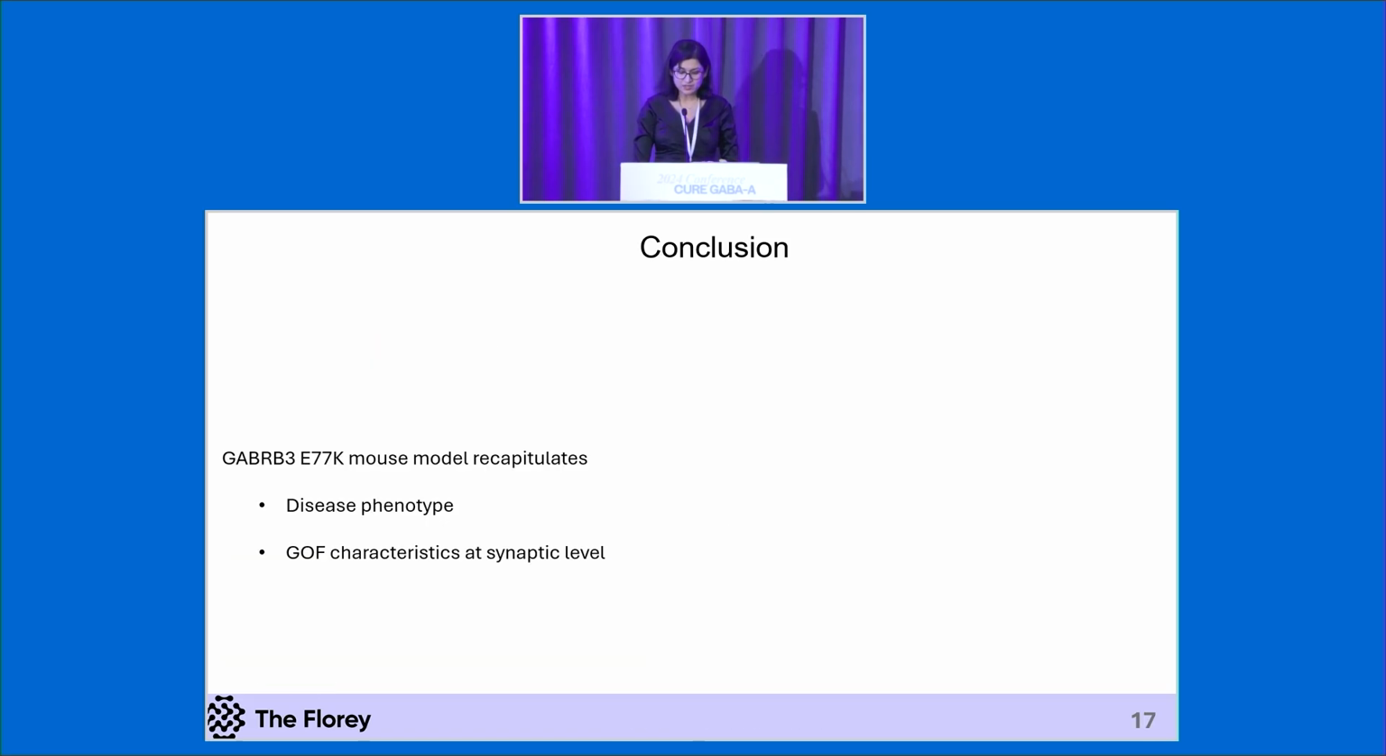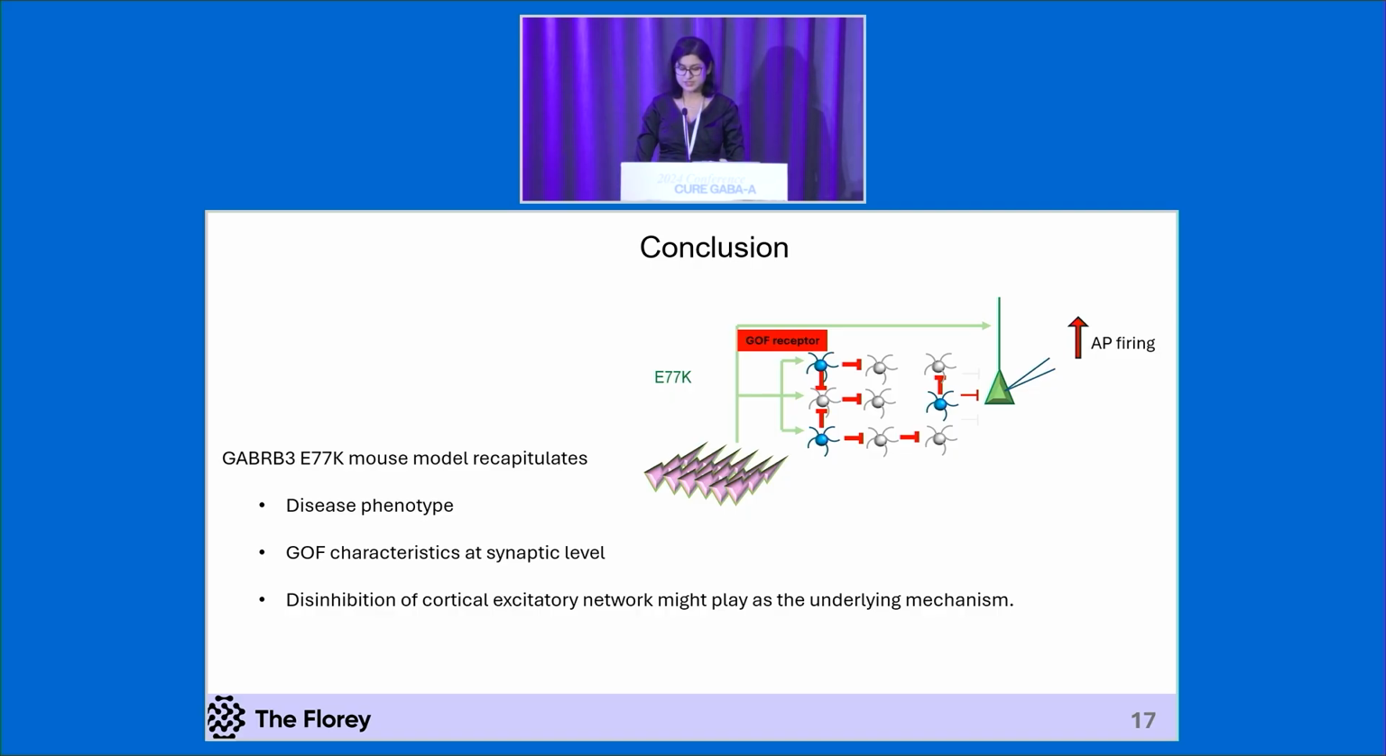Hence, we can now conclude that this mouse model recapitulated some of the disease phenotype, including changes in mobility, as well as gain-of-function characteristic at the synaptic level. We can also suggest that disinhibition of cortical excitability network might play as the underlying mechanism of this increased network excitability. Here, we have developed a novel mouse model of gain-of-function, which is different from loss of function, which we can use to test the underlying mechanism, as well as test the treatment options.